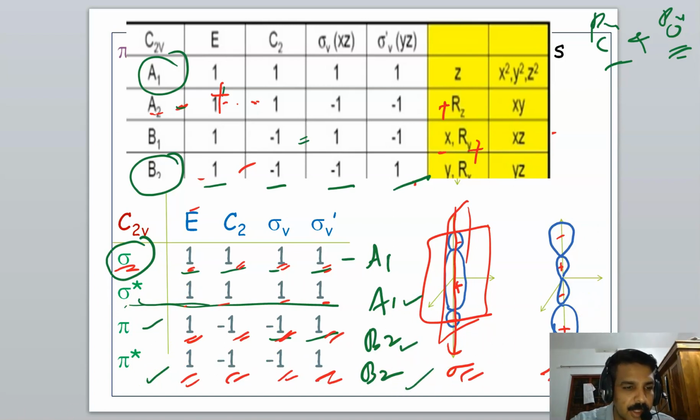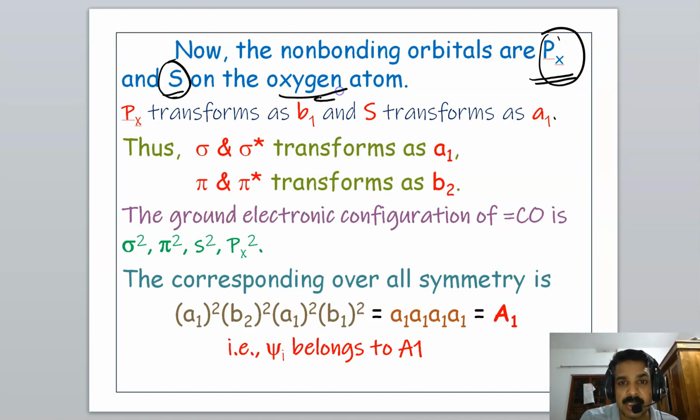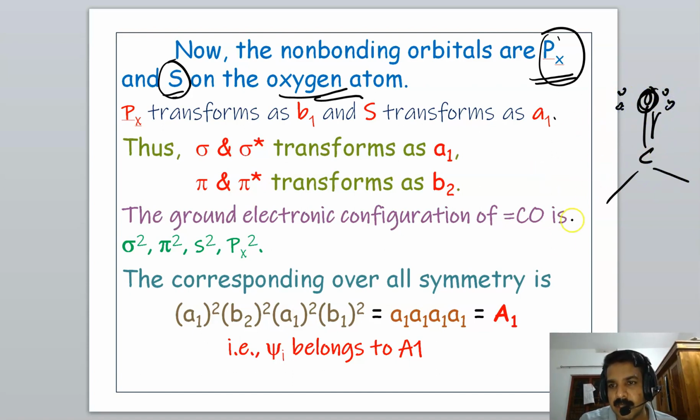Now look at the symmetries of the non-bonding Px and S orbitals. The non-bonding orbitals are the Px and S orbitals of the oxygen atom. The lone pairs, the non-bonding electrons, are present in the oxygen atom. Therefore, the non-bonding orbitals are the Px and S orbitals of oxygen. For the symmetries, look at the character table.